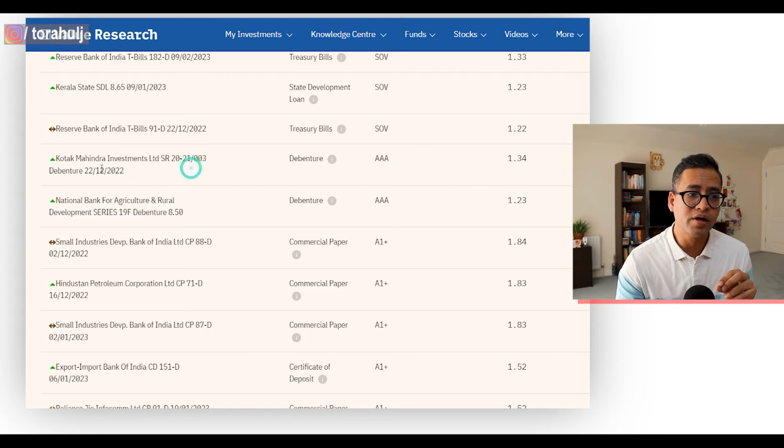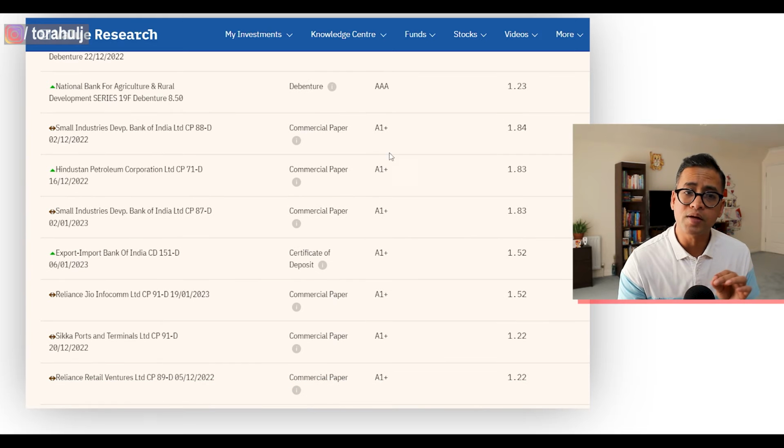So you see, for example, here Kotak Mahindra debenture, National Bank for Agriculture debenture. A debenture is a type of bond where Kotak will pay a fixed percentage of interest on the money that they have raised from this liquid fund, right? So that is the second category, very, very safe.